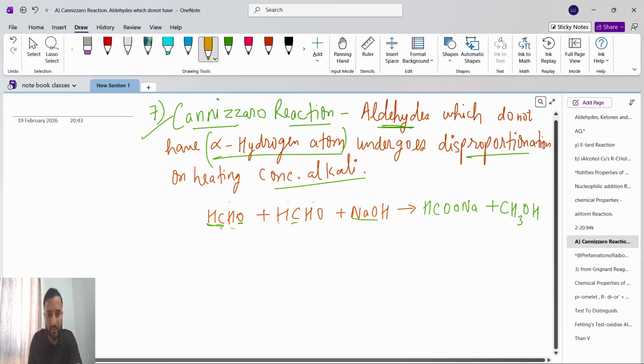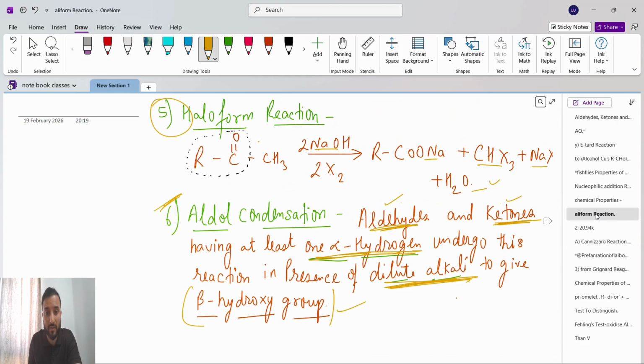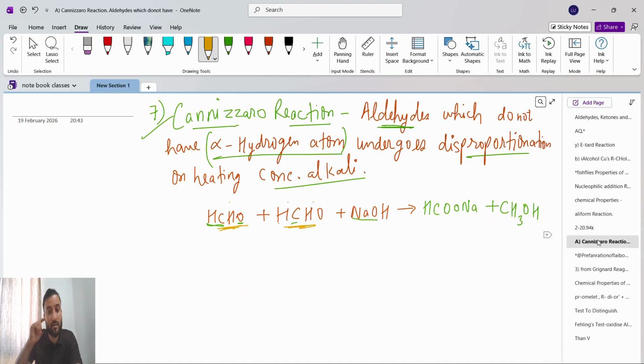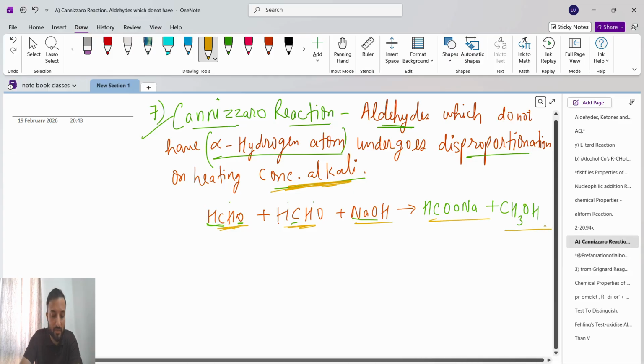So see, aldehyde reacting with concentrated alkali. Guys, look, in aldol condensation what did we take? In aldol condensation we take dilute alkali, and the opposite of aldol condensation is Cannizzaro. So in the Cannizzaro reaction we take concentrated alkali. So what are we going to get? We will get HCOONa plus CH3OH.